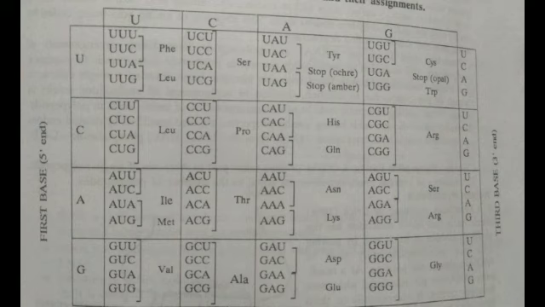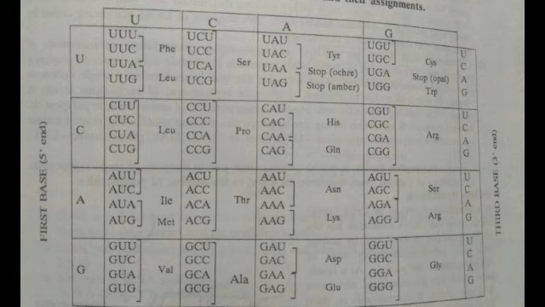It shows degeneracy. Out of 64 codons, only 3 signify stop signal, and only 2 codons specify a single amino acid: AUG for methionine and UGG for tryptophan. 3 amino acids have 6 codons each, 5 amino acids have 4 codons, and 1 amino acid has 3 codons.